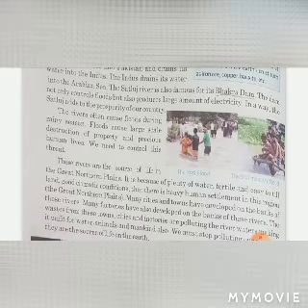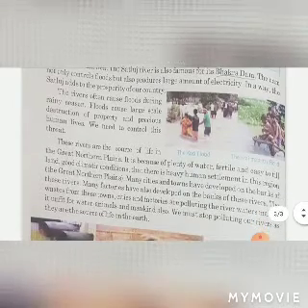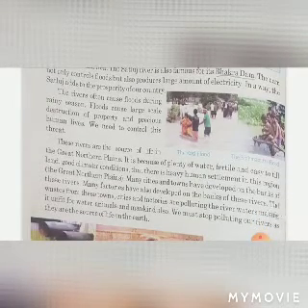The Satluj River is also famous for its Bhakra Dam. The dam not only controls floods but also produces a large amount of electricity. In a way, the Satluj adds to the prosperity of our country.